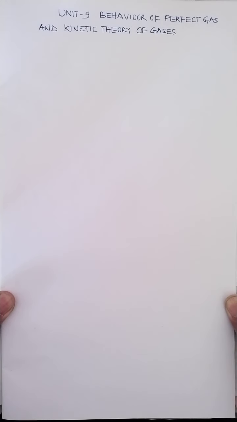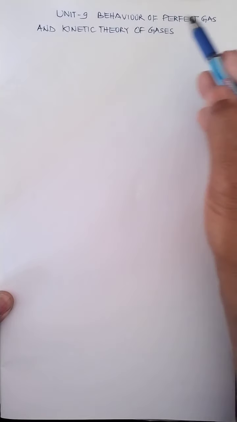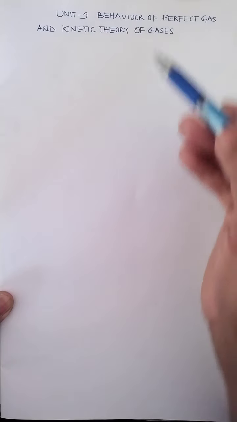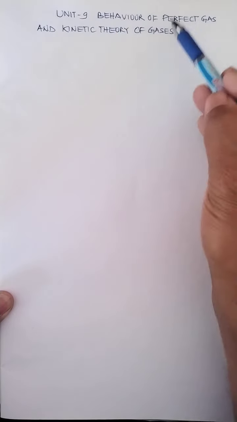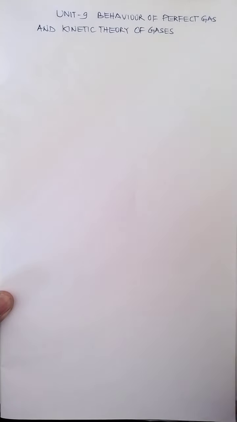Today we start the new unit. This is the second last unit as per the class 11 syllabus, unit number 9, and the name of the unit is Behavior of Perfect Gas and Kinetic Theory of Gases. There is only one chapter under this unit, and the chapter has the same name. This concept is related to chemistry also, because when we talk about the kinetic theory of gases, we talk in detail about the motion of gases and the properties of gases.